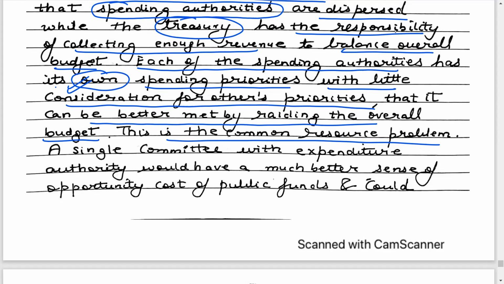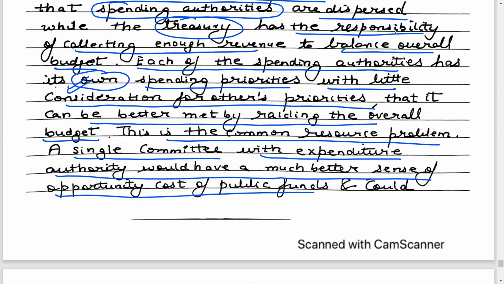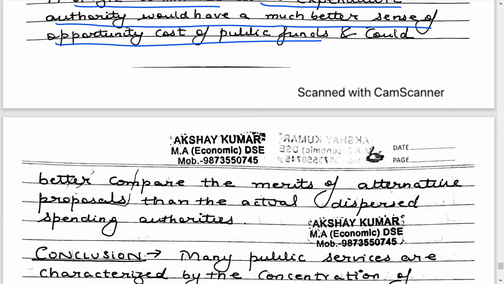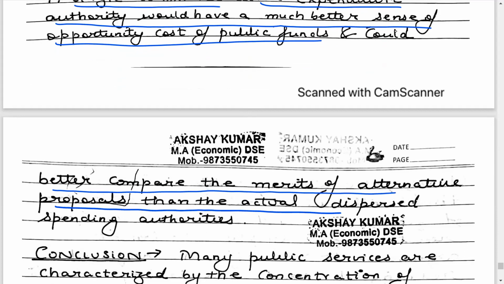The piggy bank here is nothing but the treasury of the government, which is responsible for collecting all the taxes and then dispersing them to various departments for expenditures in a given fiscal year. So a single committee with the expenditure authority would have a much better sense of the opportunity cost of public funds and could better compare the merits of alternative proposals and the actual dispersed spending authorities.